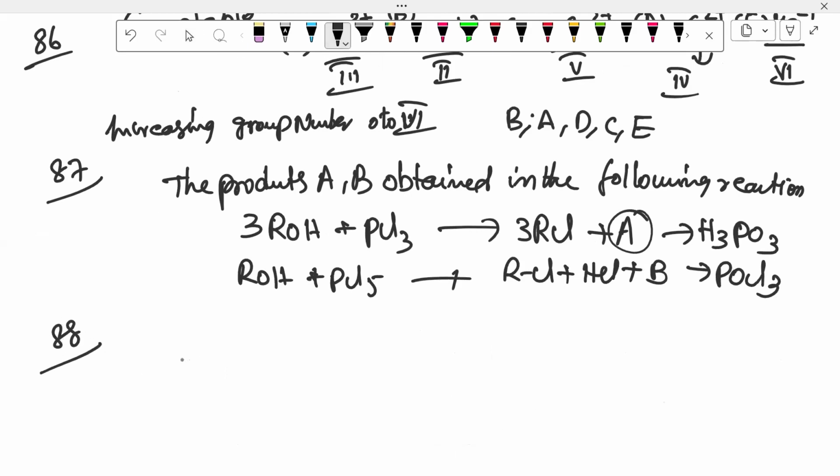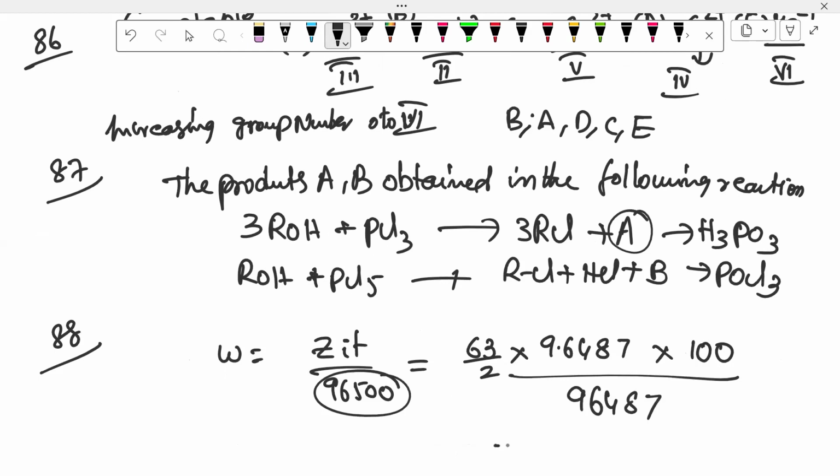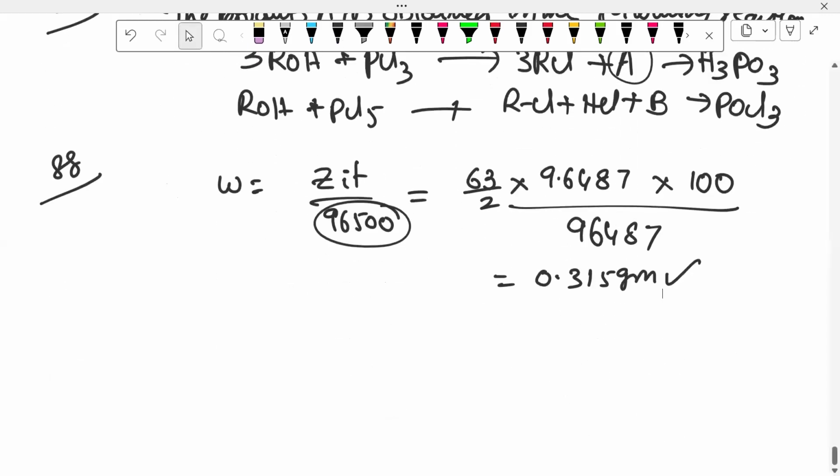Next, I will go for the next one, 88. Mass in grams, direct formula is W is equal to ZIT by 96,500. Z value is 63 by 2, because valency of copper is 2, into I value 9.6487 into time 100 by 96,487, which is 0.315 grams. Faraday's laws related question.